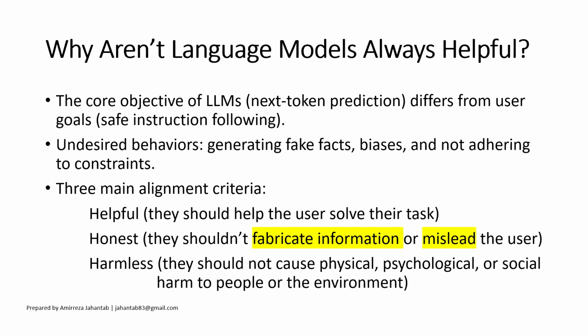Since alignment is an abstract concept, how can we evaluate it? Well, this paper introduced three main alignment criteria: helpful, honest, and harmless. First, helpful, which is self-explanatory, means the model should assist users in solving their tasks. Second, honest, means it shouldn't fabricate information like the example I mentioned earlier. And third, harmless, means it causes no physical, psychological, or social harm. And these concepts are pretty straightforward.